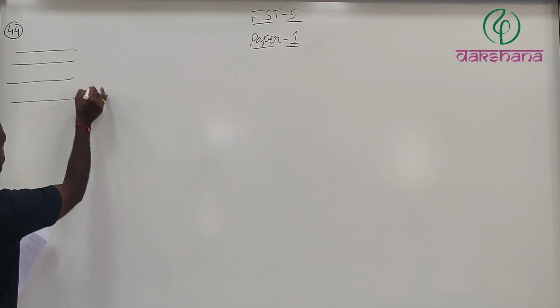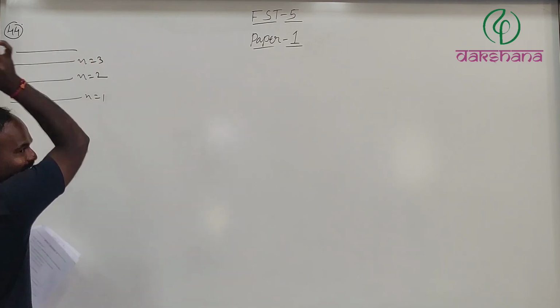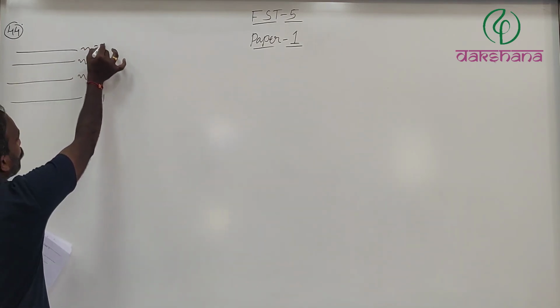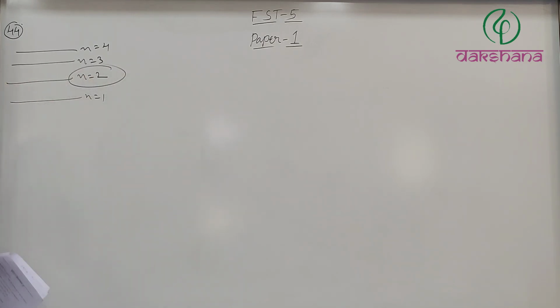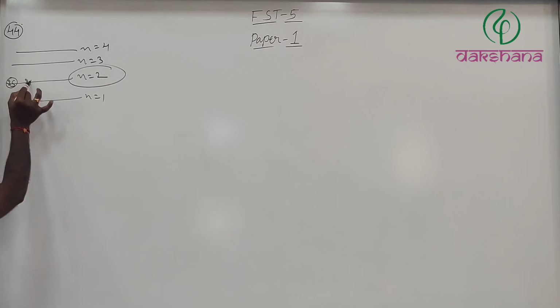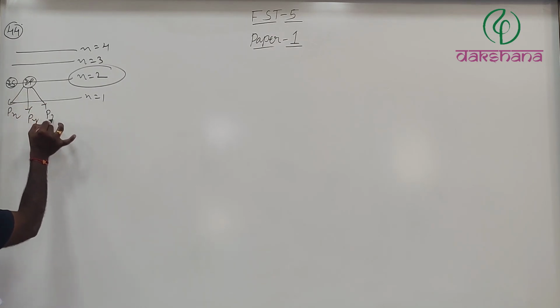N equals 1 is the ground state, N equals 2 is the first excited state, N equals 3 is the second excited state, N equals 4 is the third excited state. So N equals 2 is going to be the first excited state. In this, which orbitals are present? 2s and 2p orbitals are present. In this, px, py and pz are present.